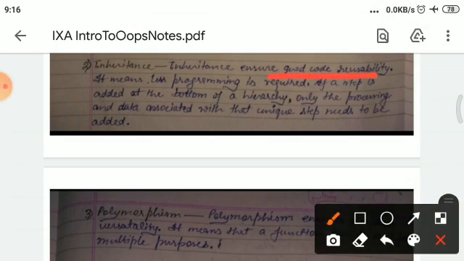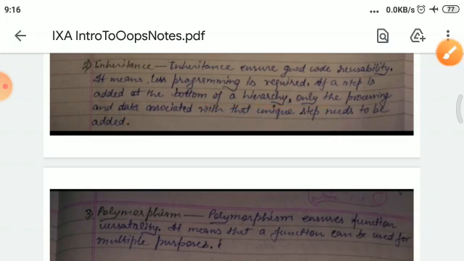Inheritance ensures good code reusability. Just because of the superclass, the properties of the superclass are inherited and used by the subclass. It means less programming is required. A step is added at the bottom of the hierarchy. Only the processing and data associated with that unique step need to be added.